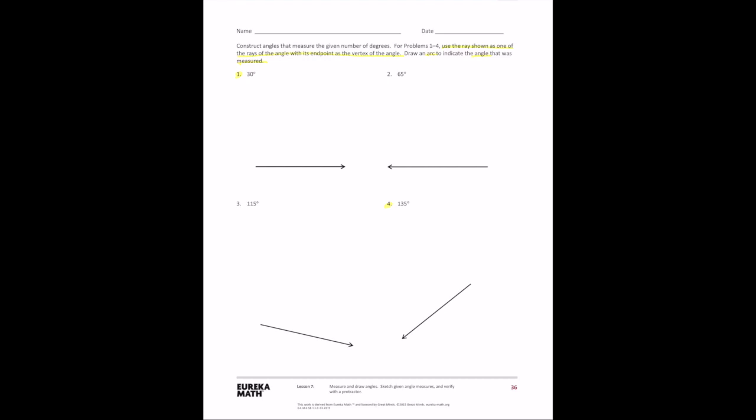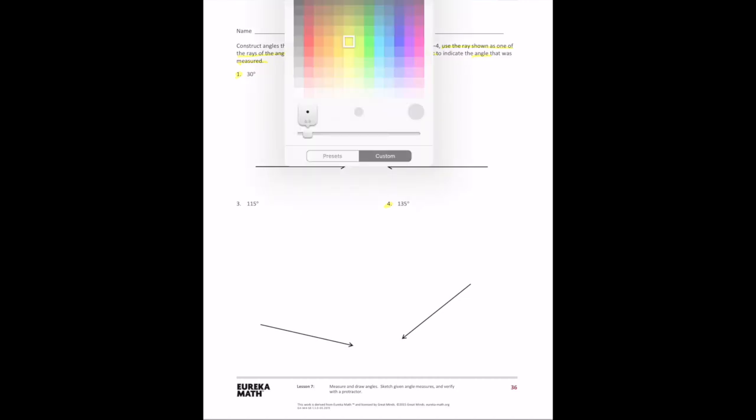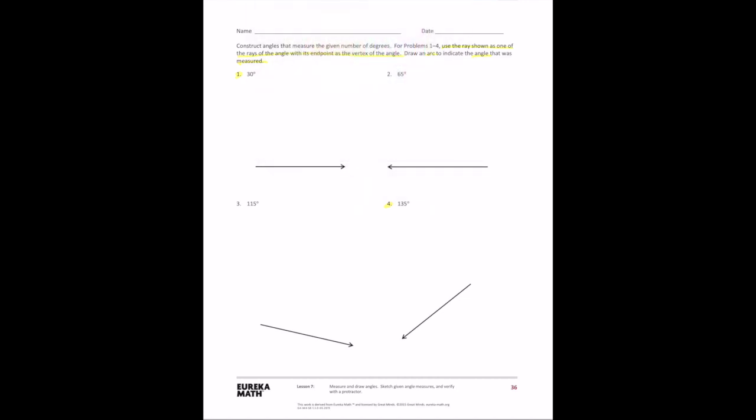numbers of degrees. And in these problems, we're going to use the ray shown as one of the rays of the angle with its endpoint as the vertex of the angle. So there's a lot to swallow here, so let's slow down and figure out what they're really asking us. They want to use the ray provided, draw an endpoint such as this one here to begin our vertex, and then create an arc to make the angle that's given.